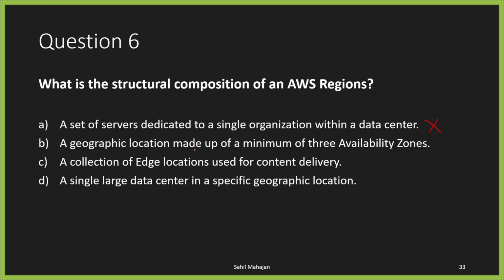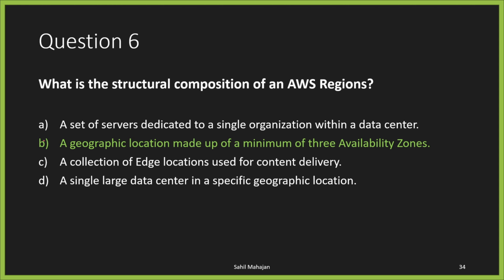Option B, a geographic location made up of a minimum of 3 availability zones. Now this seems to be correct. The reason is that AWS regions have a minimum of 3 availability zones. Again, let's go over options C and D just to confirm our answer. Option C, a collection of edge locations used for content delivery. That's really not the composition of AWS regions. Option D, a single large data center in a specific geographic location. Again, AWS does not have a single data center in a geographic location. They have multiple data centers in a geographic location. So the only answer we are left with is option B, a geographic location made up of a minimum of 3 availability zones.